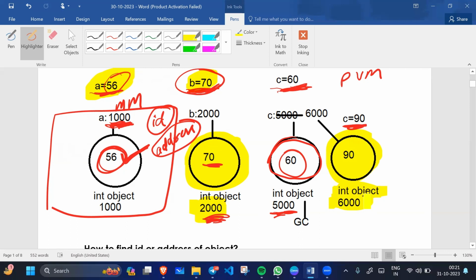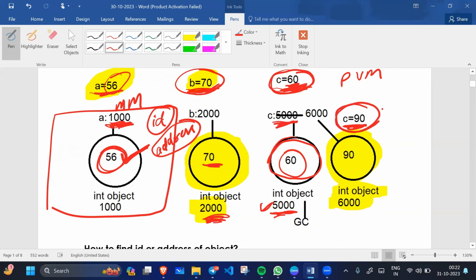All right, so what happened here, now look everyone. Previously c was referring to the 60 value, to the memory block with address 5000.